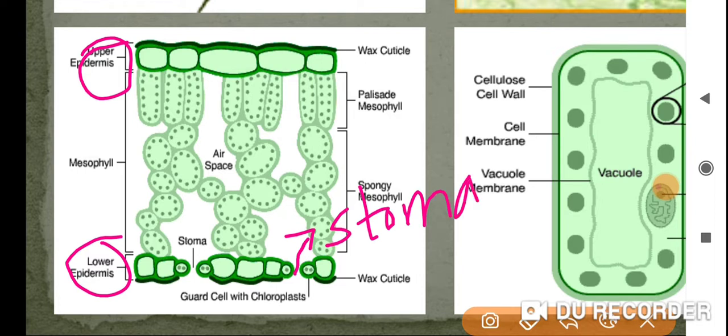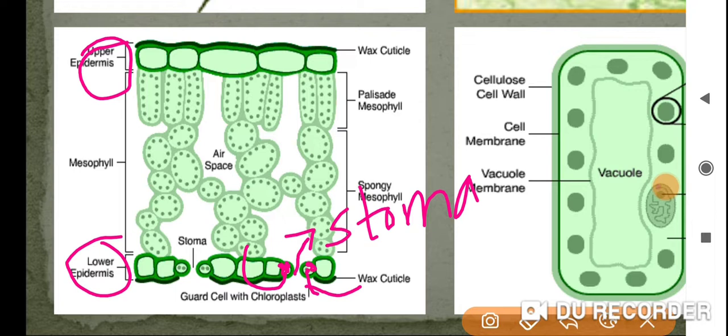Then where will the guard cells be? These are the guard cells. Can you see these two points? Are you getting my point? See, these two are the guard cells. They are bean-like structures.